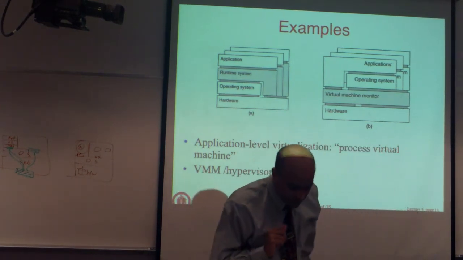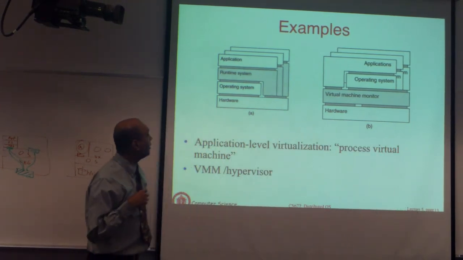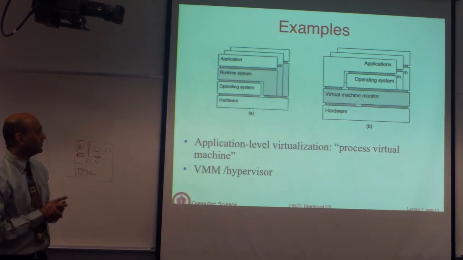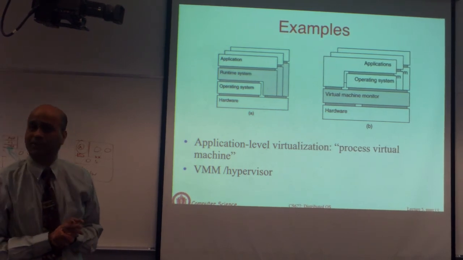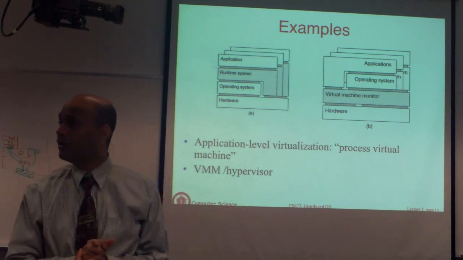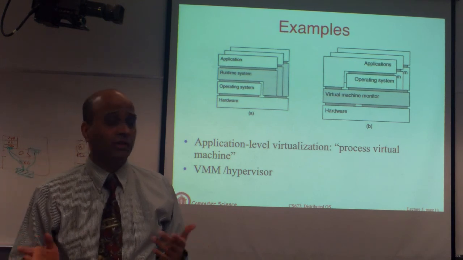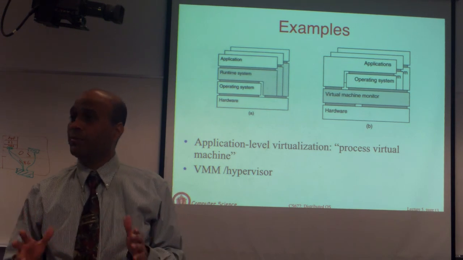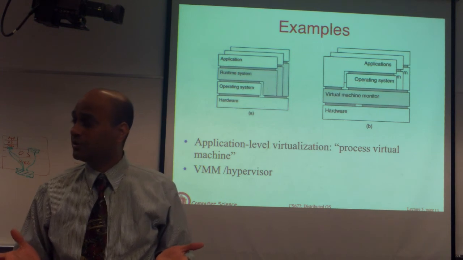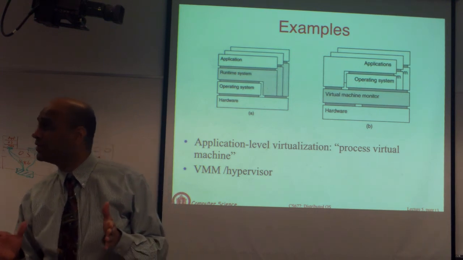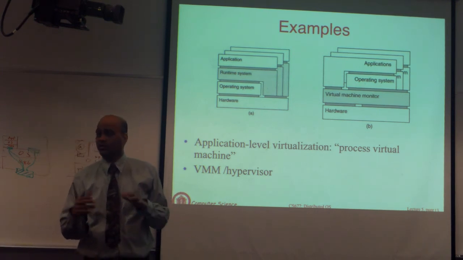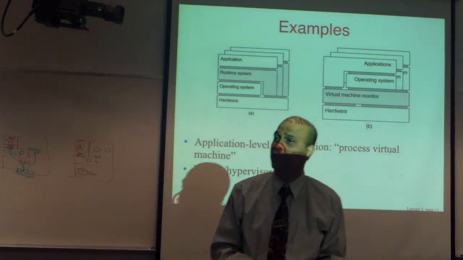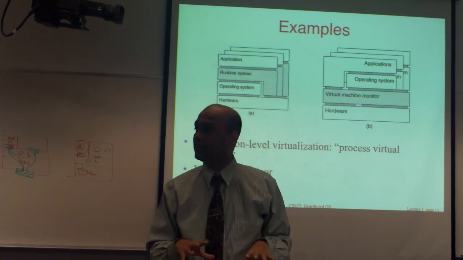So I will very quickly mention application level virtualization, which we said the JVM is the easiest way to think about. You all coded Java. Your Java process runs on the JVM, which is an abstract machine. The JVM is actually emulating a machine, but it's an abstract machine, not a real machine. It doesn't correspond to any real hardware. It's a logical machine they have defined, and your Java code runs on that logical machine.